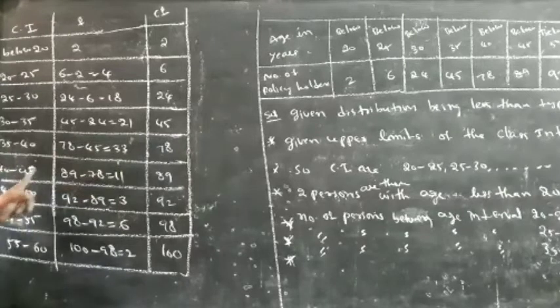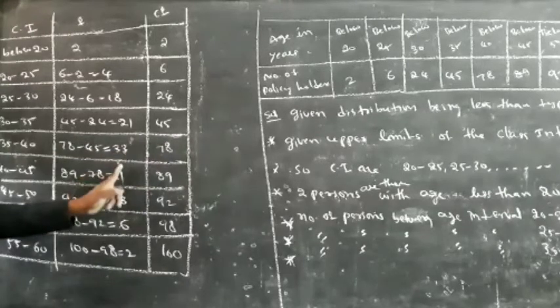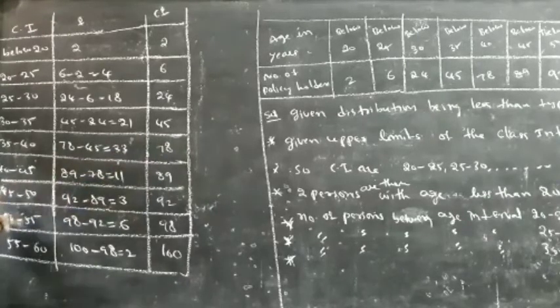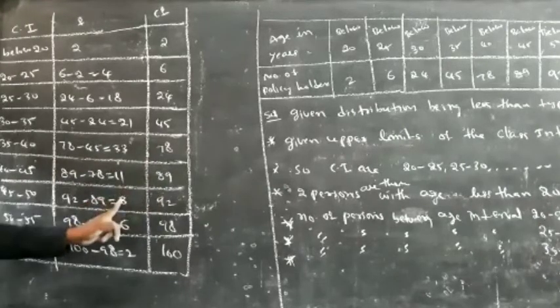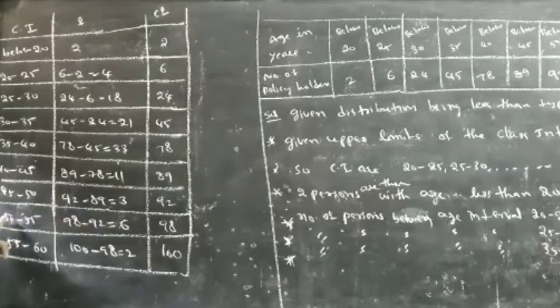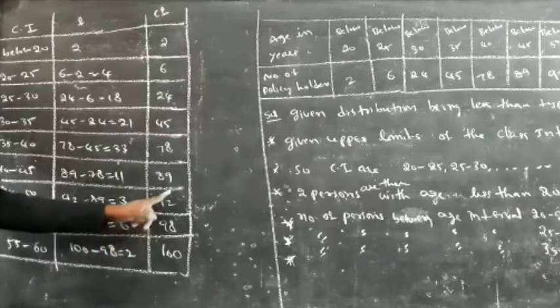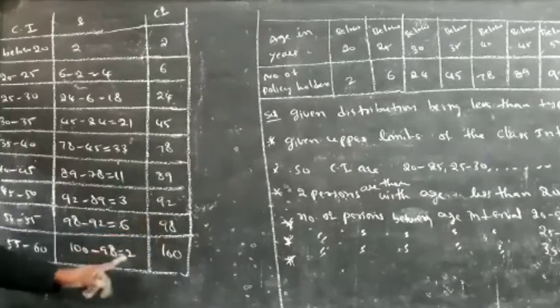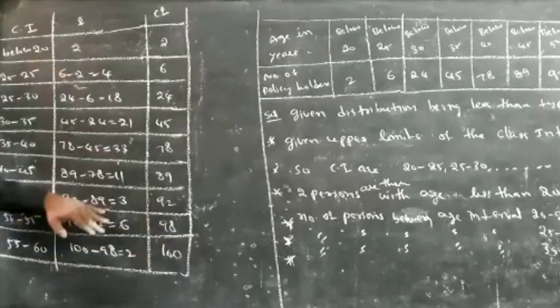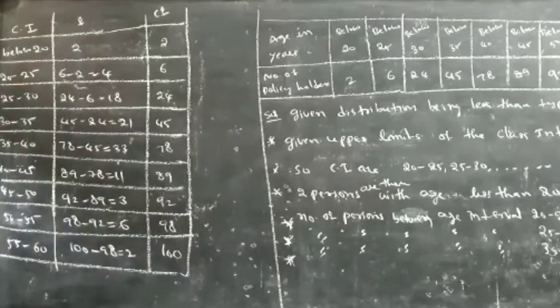Between 40 to 45, 89 minus 78 is equal to 11. Between 45 to 50, 92 minus 89 is equal to 3. Between 50 to 55, 98 minus 92 is equal to 6. Between 55 to 60, 100 minus 98 is equal to 2. So this is the frequency of the distribution.